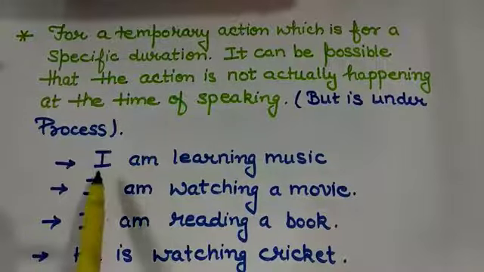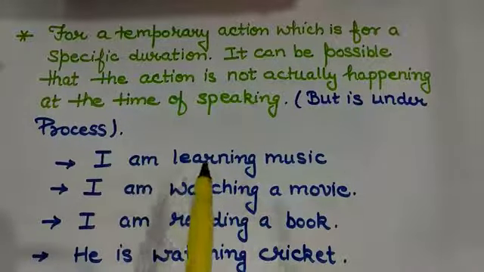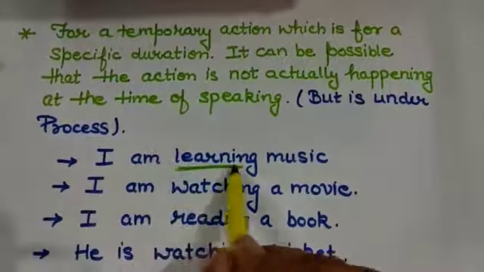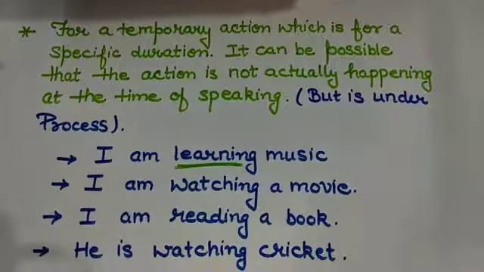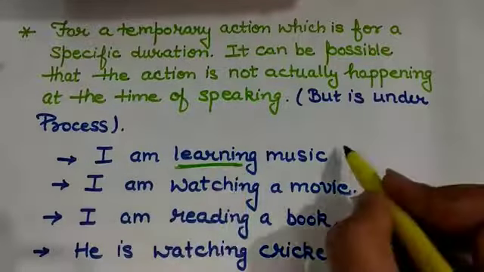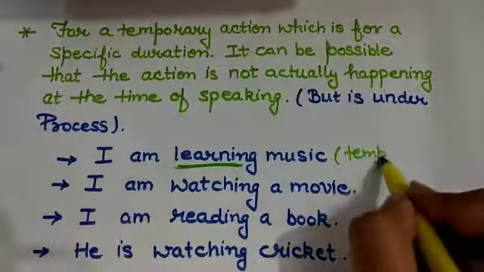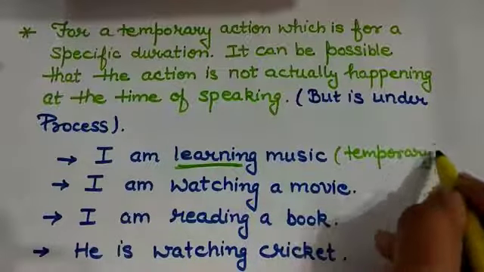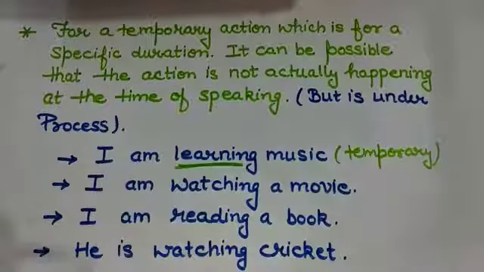Like, I am learning music. This suggests that this is a temporary action. I am not going to learn music for my whole life. It will end at a specific time. So, I am learning music shows a temporary action, and hence we use present continuous with it.